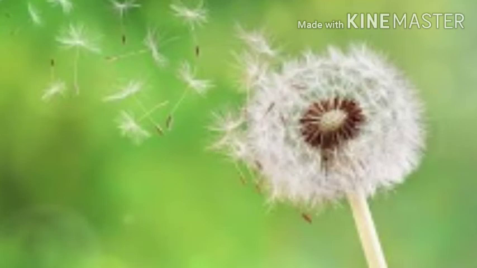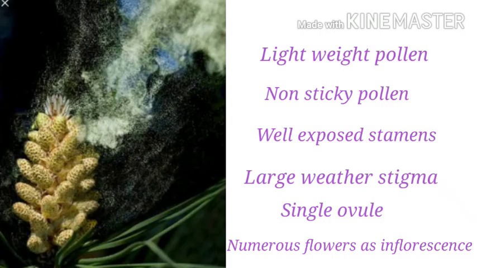Flowers which pollinate through wind and water will produce more number of pollen grains because there are chances of uncertainty and associated loss of pollen grains. Flowers which pollinate through wind will be having lightweight and non-sticky pollen grain, well exposed stamens, large feathery stigma, and they will be having single ovule and numerous flowers packed into an inflorescence like the flower of cone.